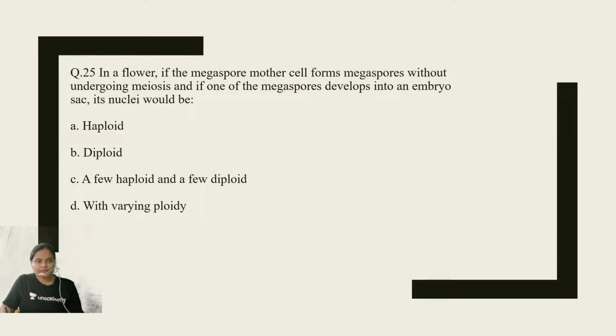Question number 25. In a flower, if the megaspore mother cell forms megaspores without undergoing meiosis, and if one of the megaspores develops into an embryo sac, its nuclei would be haploid, diploid, a few haploid and a few diploid, or with varying ploidy. What will be the right answer?